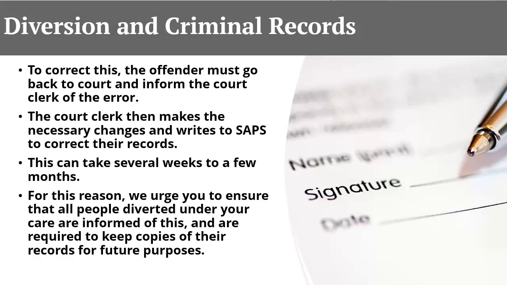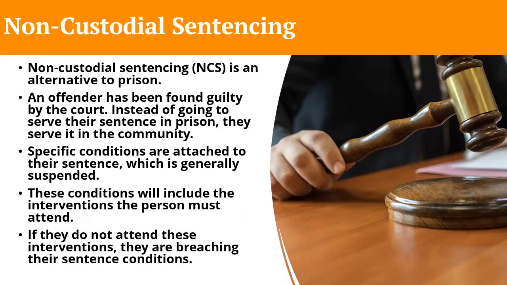To correct this, the offender must go back to court and inform the court clerk of the error. The court clerk then makes the necessary changes and writes to SAPS to correct their records. This can take several weeks to a few months. For this reason, we urge you to ensure that all people diverted under your care are informed of this, and are required to keep copies of their records for future purposes.